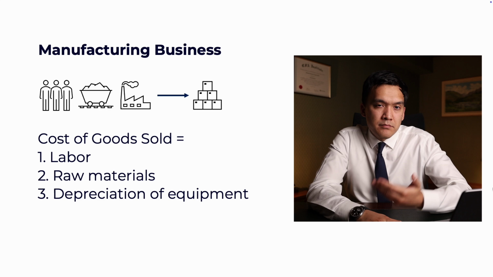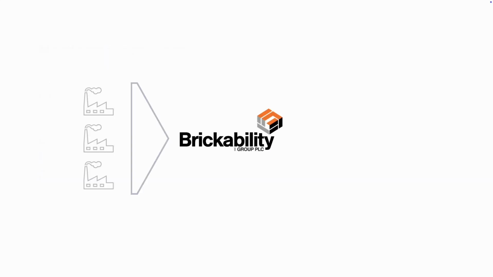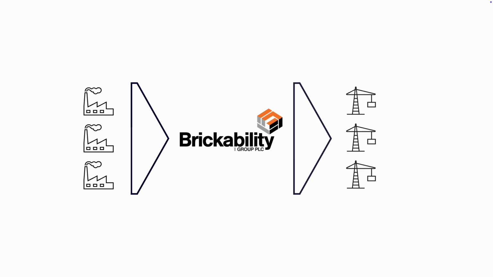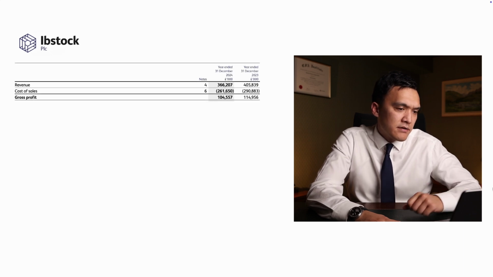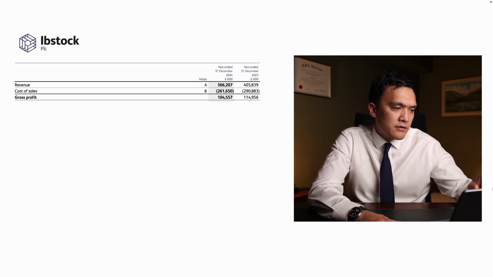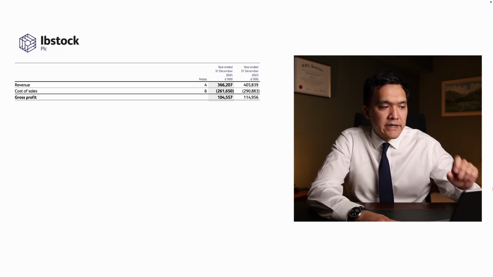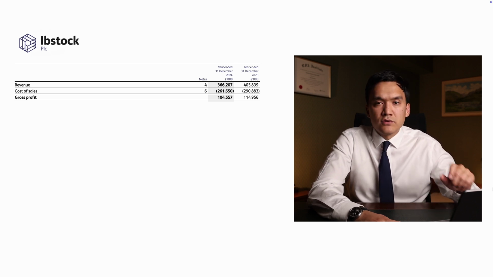In our case, Brickability Group is not a manufacturing business. They are in a distribution business. They receive final products from brick manufacturers and distribute them to house builders. So let's actually look at a manufacturing business. I chose IBstock, which is one of the largest brick manufacturers in the UK, and you can see that there is an excerpt from their profit and loss statement, and we have cost of sales, and there is a breakdown of cost of sales in note 6.